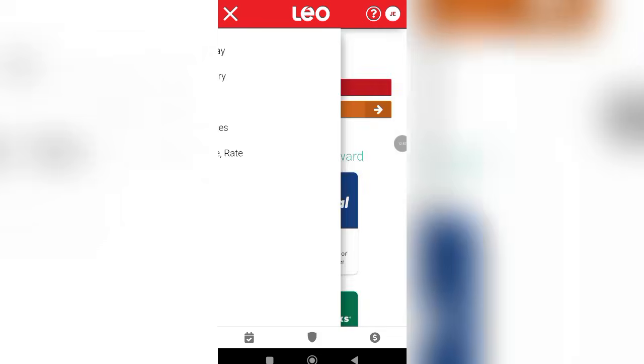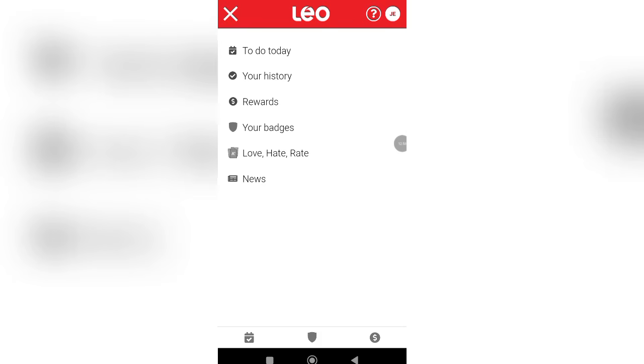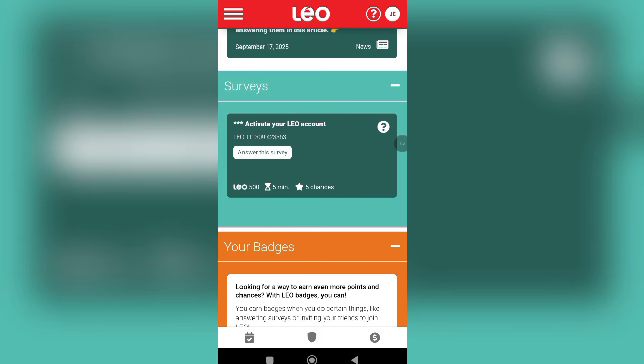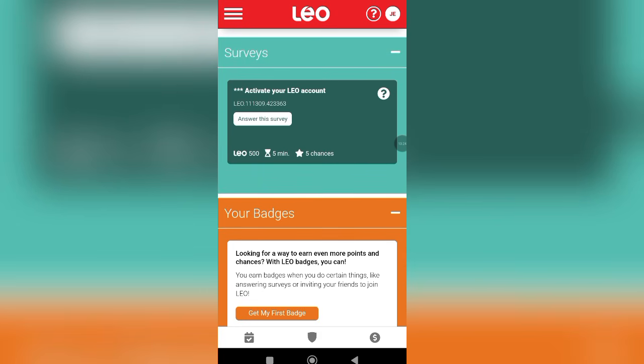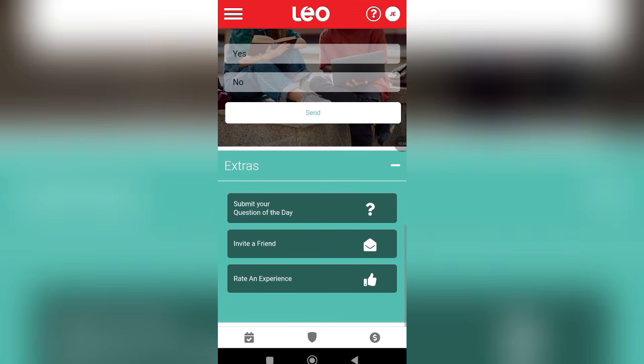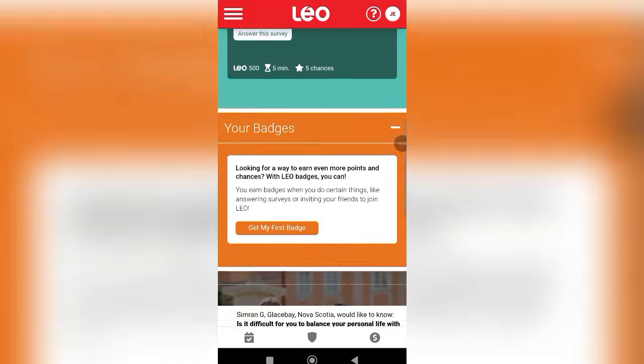So now, how do you start taking these surveys? Let's go over to do today. When you come right here, you can see activate your Leo account. You need to answer this survey. That is what you need to do, and that is going to give you 500 Leo points. That is about 5 minutes. You have 5 chances. So let's come right here and click on answer this survey. But before that, let's go ahead to take the surveys.